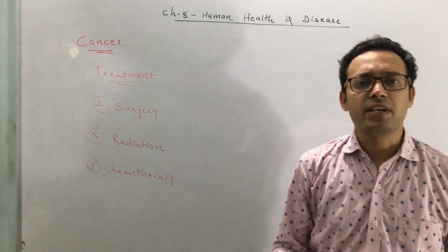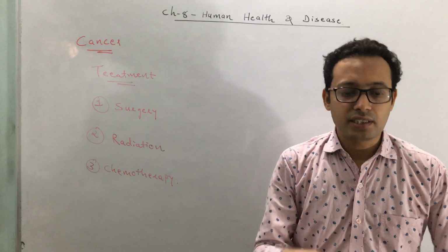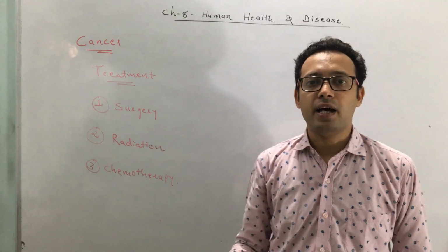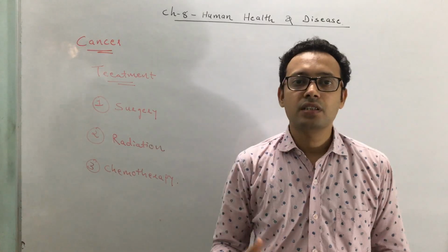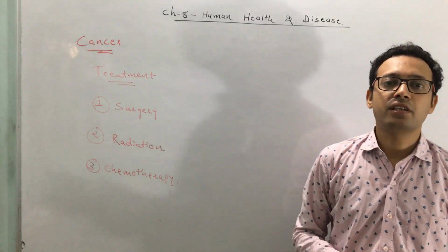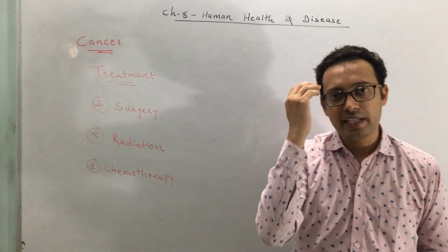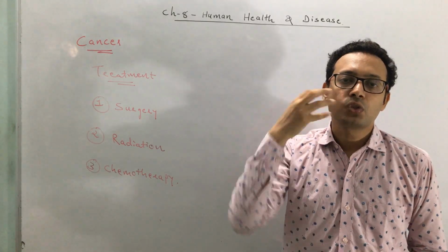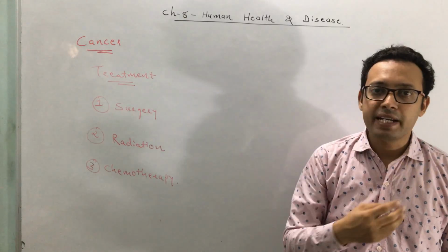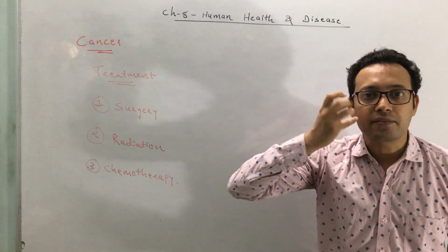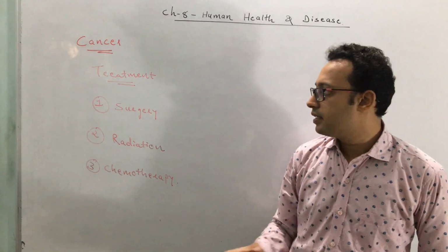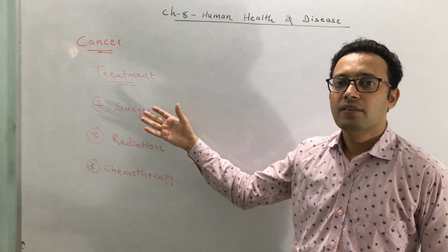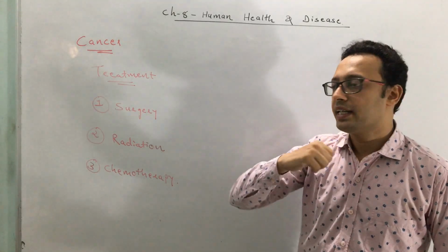Now you know that what is a surgery. In surgery, what we are doing, the part we know that this is a part that is cancerous. We remove that cancerous part with the help of a surgery. This is called as a surgical method of treatment of cancer. Like for an example, suppose a person has a mouth cancer, a cancer in the mouth. So what we will do, as a medical professional, we remove that part which is cancerous. Clear? And that is done or performed by a surgeon. And this is called as a first way of treating the cancer.